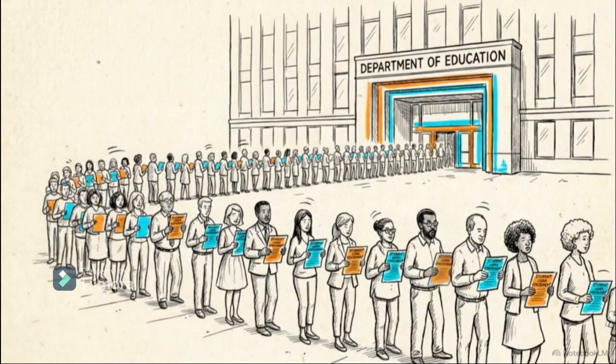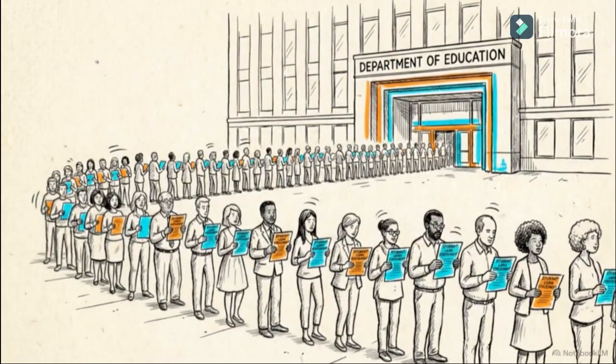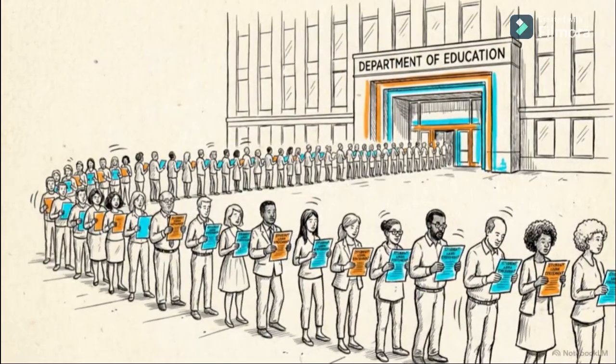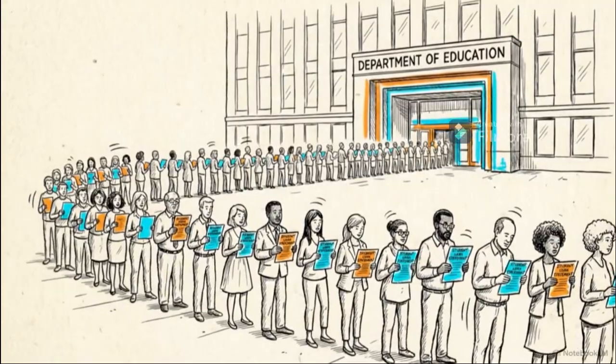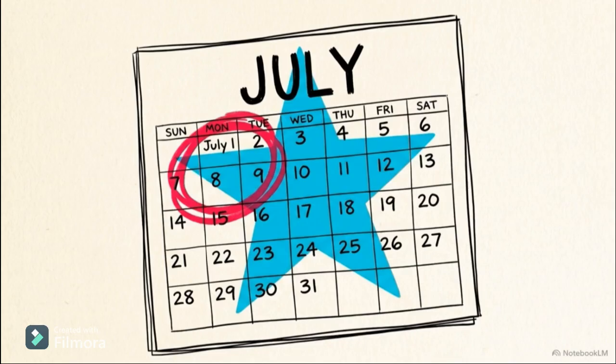For 43 million Americans with federal student loans, the current repayment system is being dismantled and replaced by a new, singular framework. Following the One Big Beautiful Bill Act of July 2025, the U.S. government is preparing to launch the Repayment Assistance Plan, or RAP, on July 1, 2026.